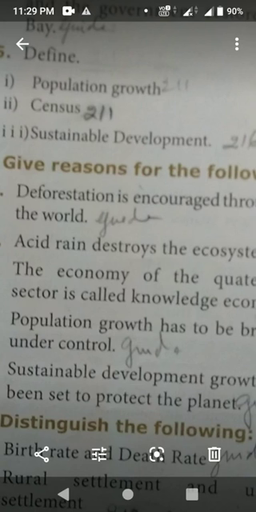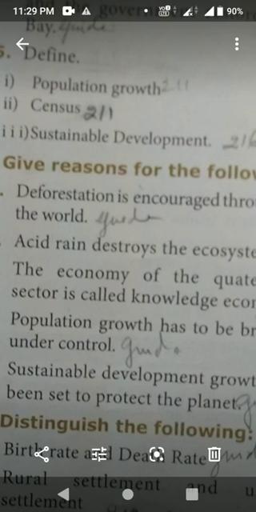Under the heading population growth, fourth para, above the census, you will find: population growth refers to an increase in the number of people who reside in a particular area during a particular period.